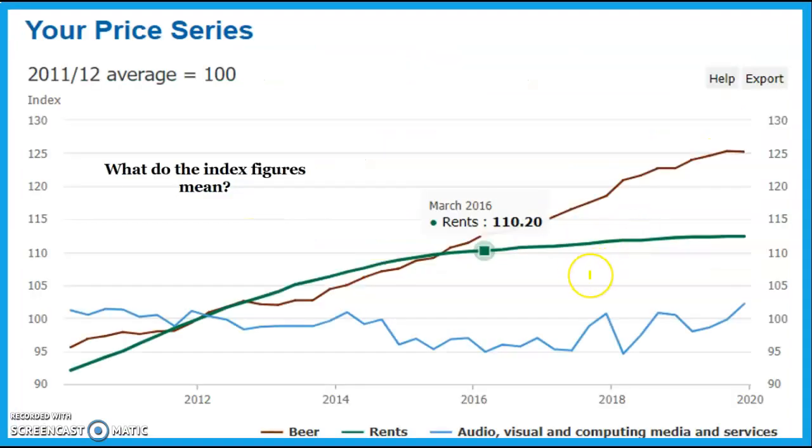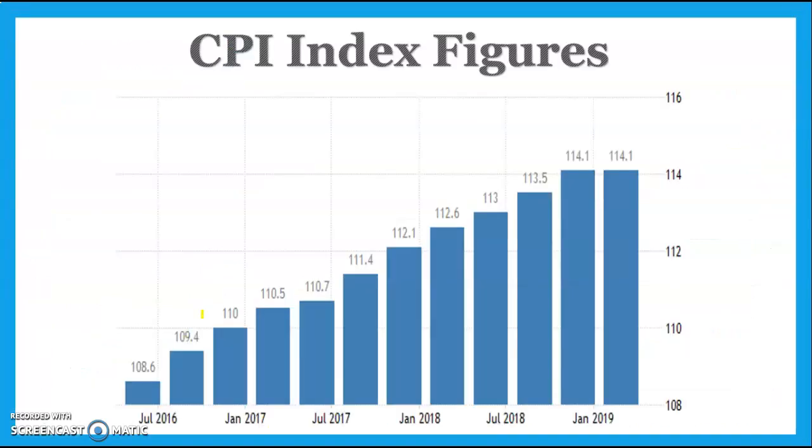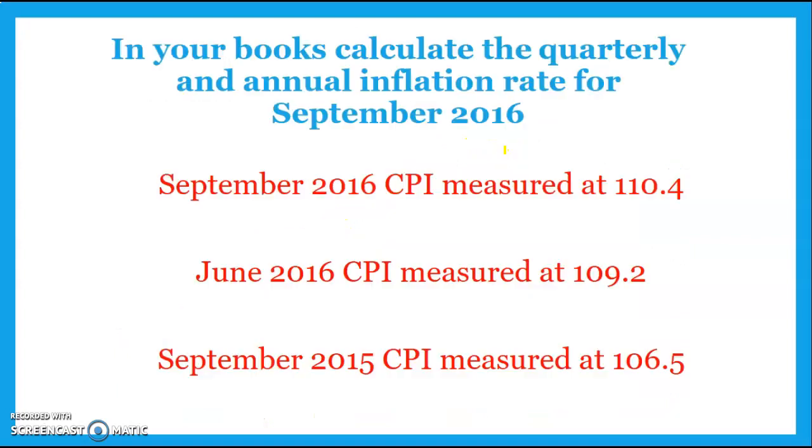Okay, so these index figures, if you look at some of these things, basically the red line, or sort of maroon line, represents beer prices. So compared to 2012, beer prices have gone up by 25%. Rent prices have gone up by about 13%, and audio and visual has only gone up by about 2% compared to what they were in 2012. Because in 2012, they were all at 100. So you can see at this point here, they're all around 100. But this shows how much they've gone up. Okay, again, index figures go up consistently, which just shows you that prices are constantly increasing.